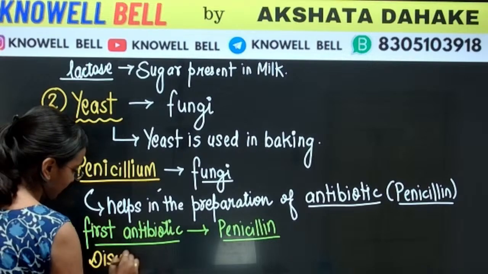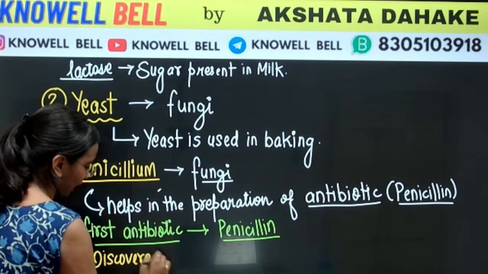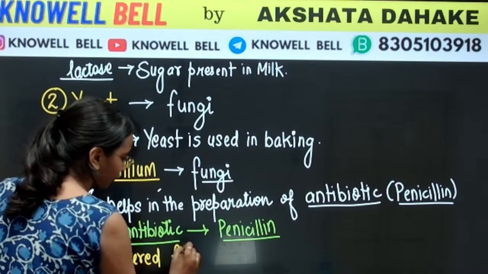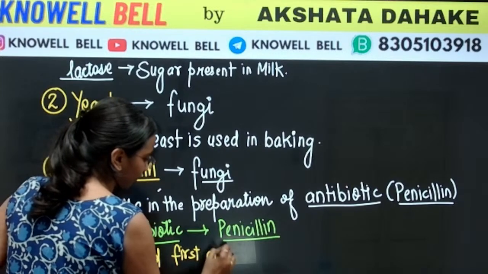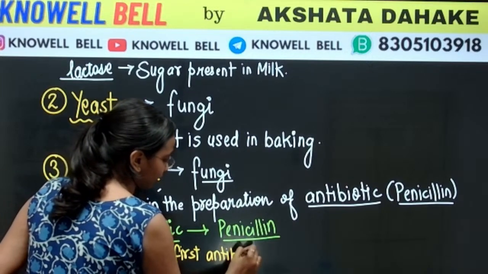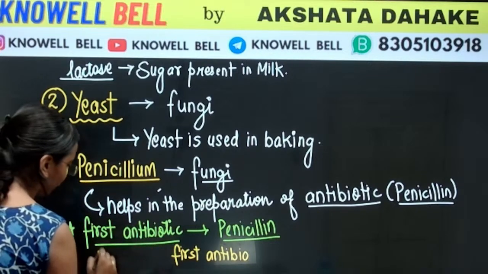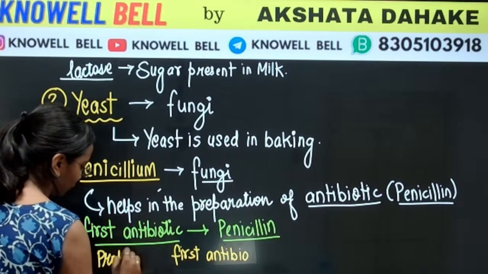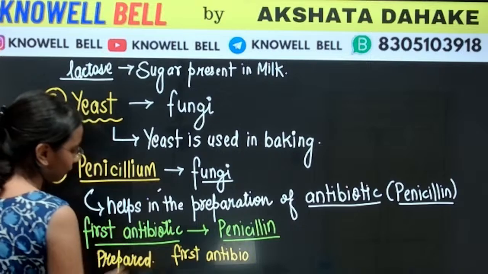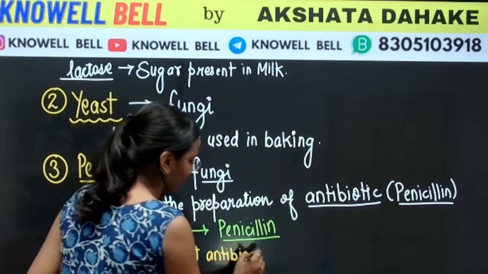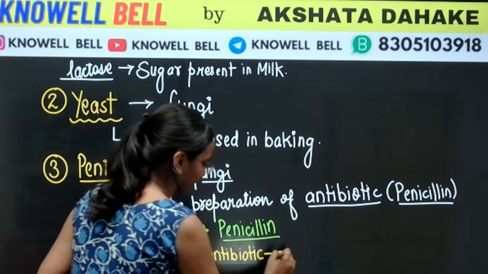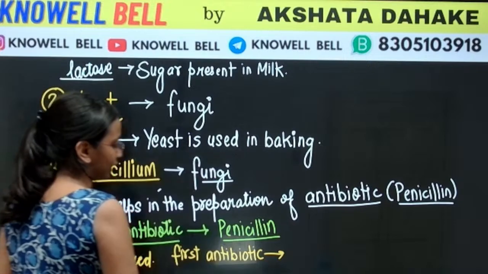ये question पूछा जाता है. 1 year they have asked this question in RMS. Who discovered the first antibiotic? Who was the person who discovered or who prepared? Discovered is the wrong term here क्योंकि उन्होंने prepare किया था, उन्होंने उसकी खोज invent किया था. Who discovered first antibiotic? So we will keep in mind it was Alexander Fleming.